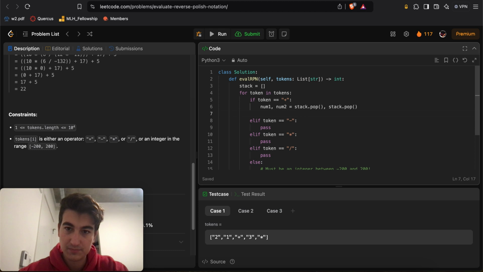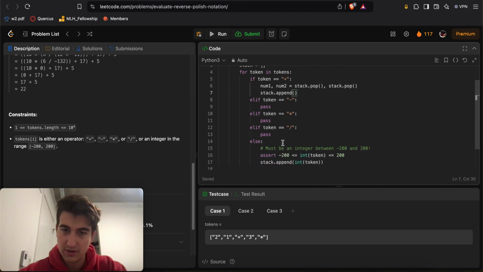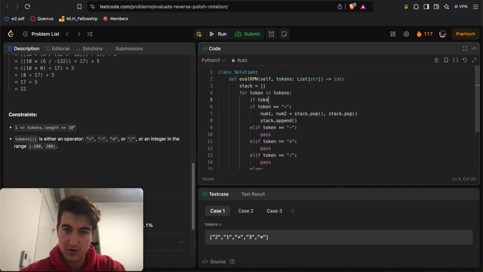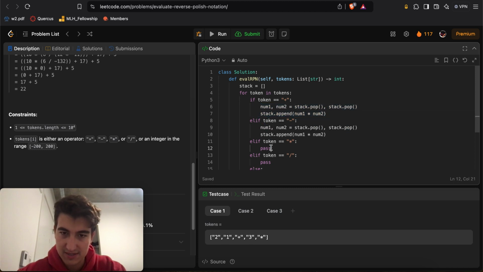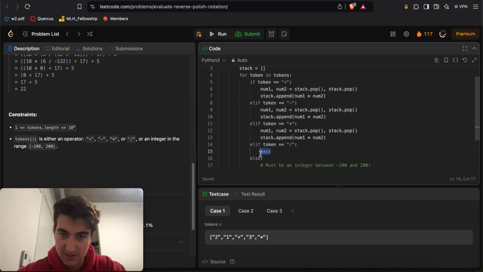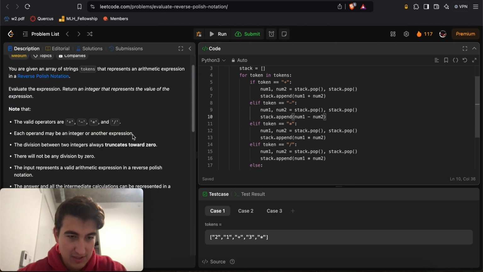Here we'll do stack.append. Okay. If token in, we'll just do plus, minus, star. Okay, I guess this is fast. I don't want to do a bunch of code repetition, right? Like it's annoying to do stack.append num1 times num2. It's essentially like I copy this over to every single case. And then it's just, I do it based on whatever the thing is, right? So this will be a plus sign, this will be a minus. Which one do I subtract by? Let's just be careful.